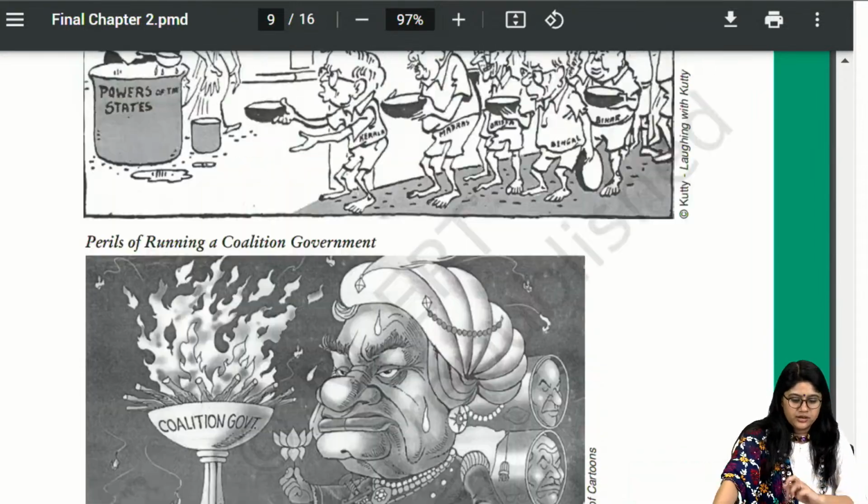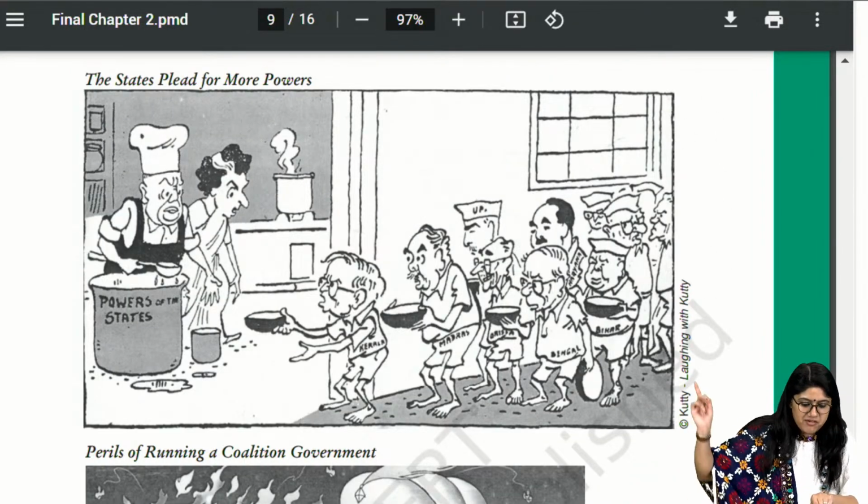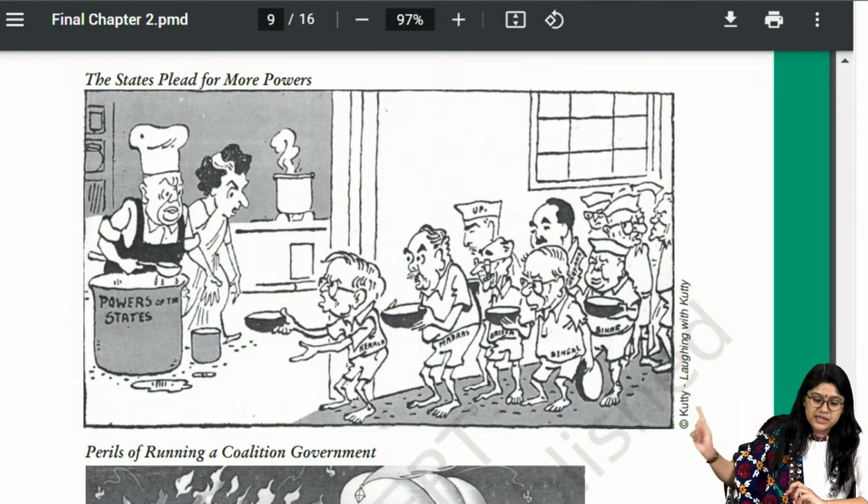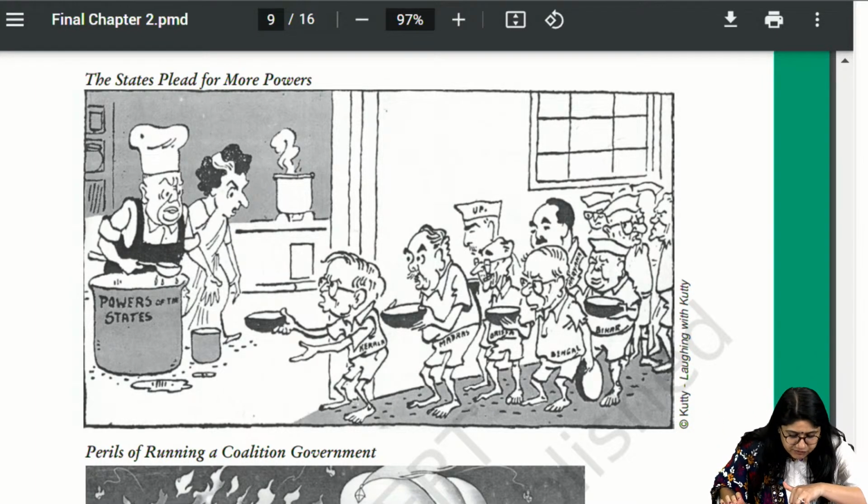Okay. So in these two images, everyone, we can see the power of the states. We can see the states plead for more power. So we have Kerala, Madras, Orissa, Bengal, and they're just standing.